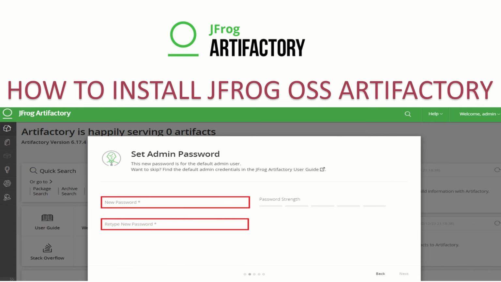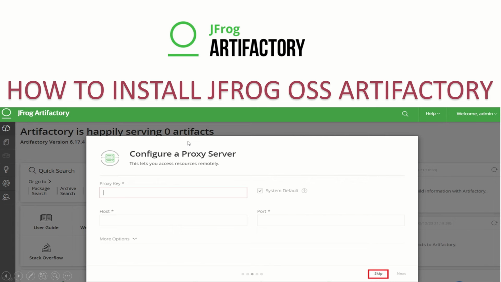Okay, then we need to set our admin password and username. The username is the same, we need to set the admin password. So we'll provide a password according to our choice, and then click on next as highlighted below. Once we are done, we'll have this screen to configure a proxy server. If you want to configure a proxy server, you can go with it, but if you don't want to add any proxy server as of now, you can just skip this section. We'll skip it because we don't need it.